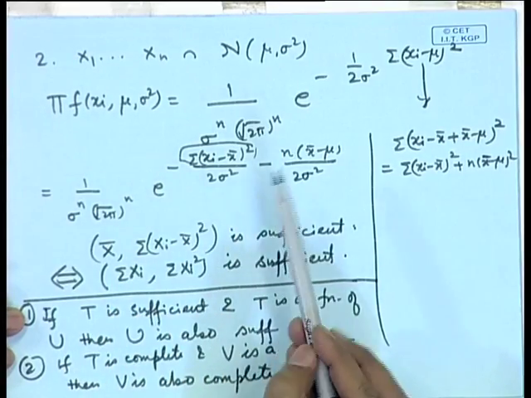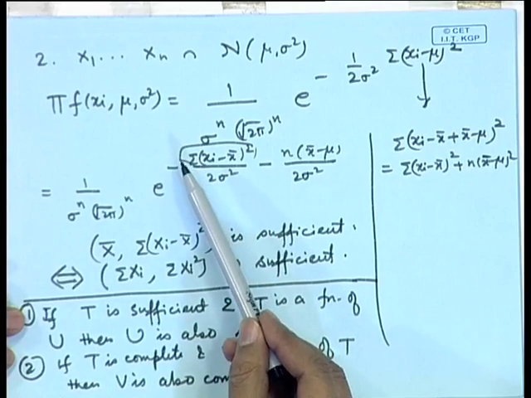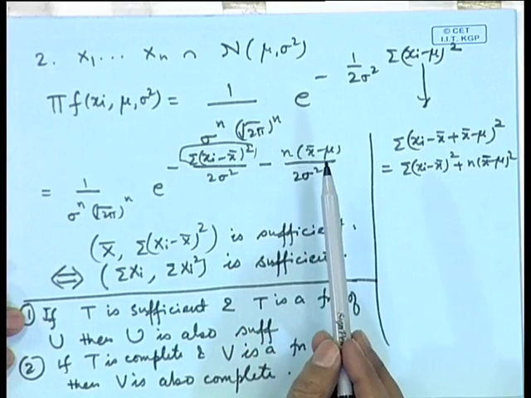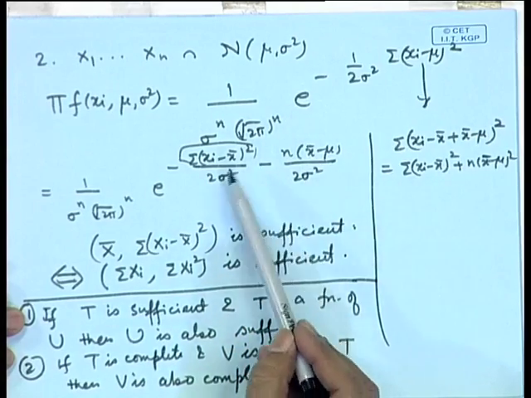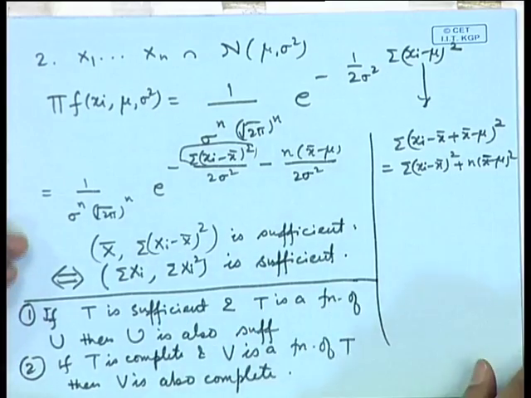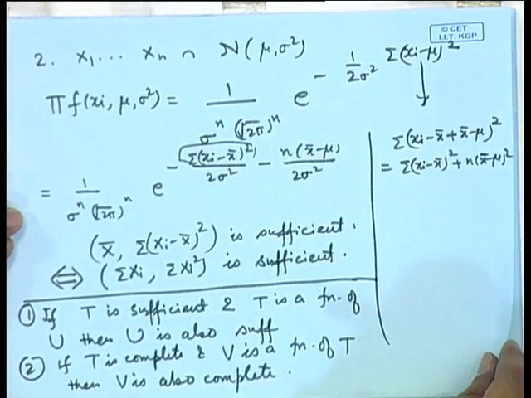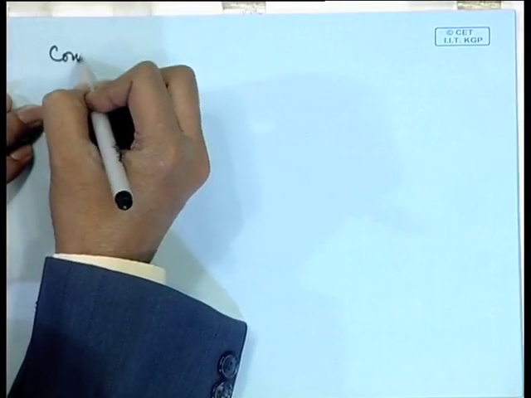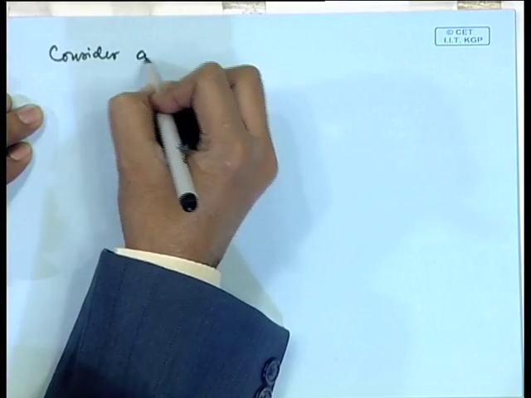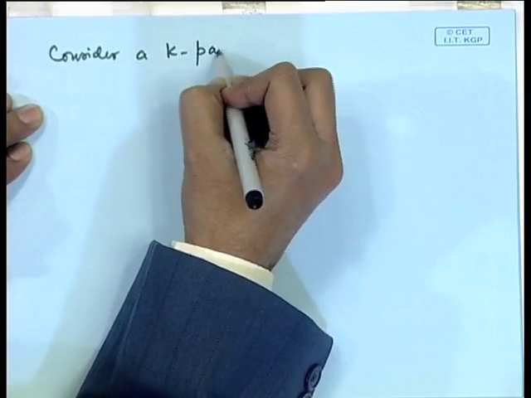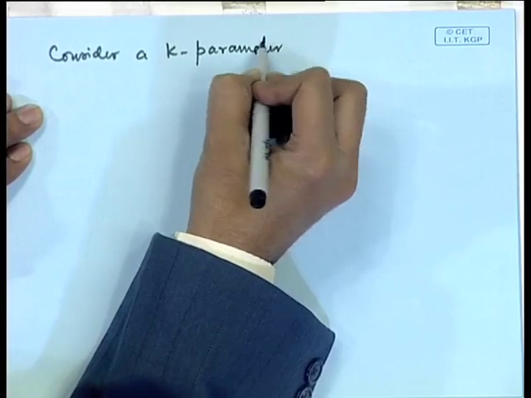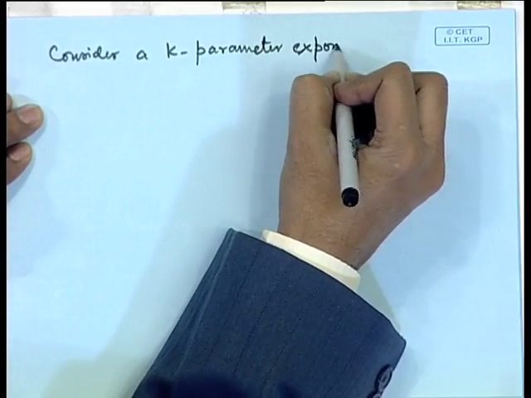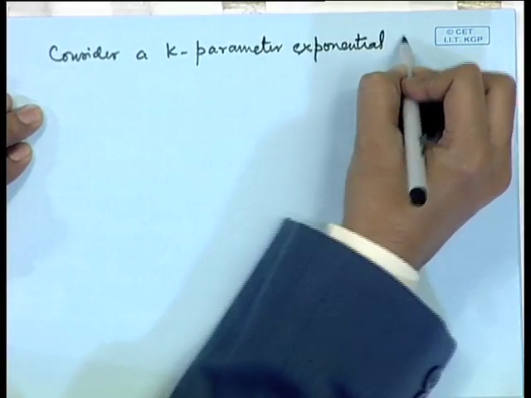Fortunately, there is another result, that if the distributions are in the exponential family, then a form of complete statistic can be determined. So, a general result in this direction is that, consider a k parameter exponential family.